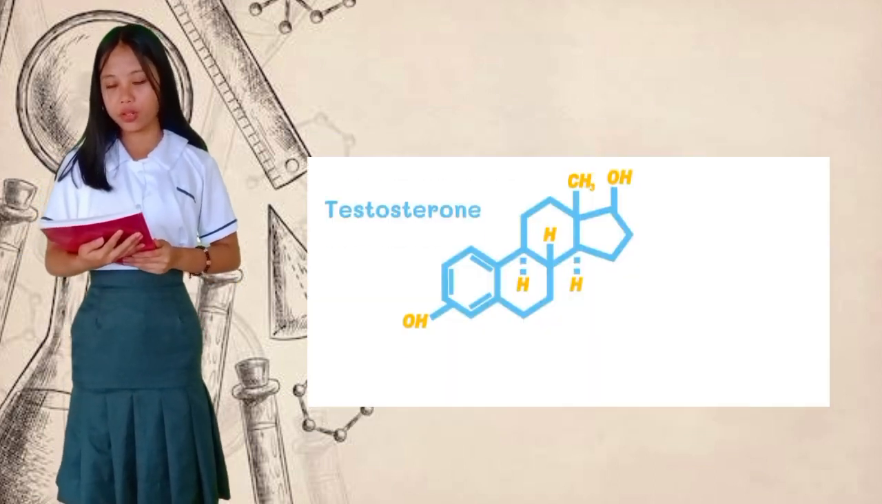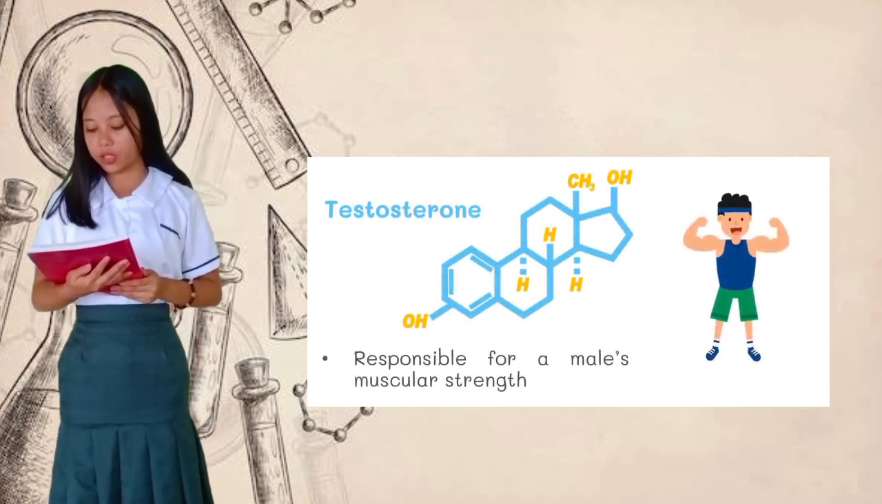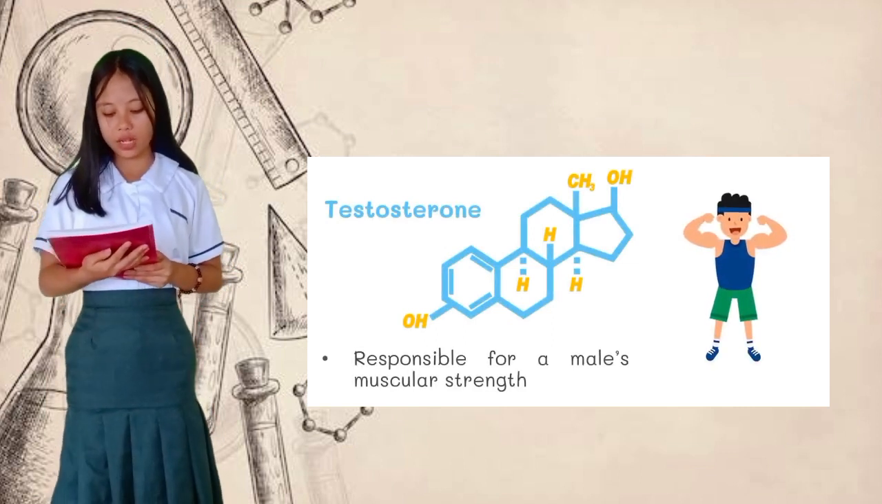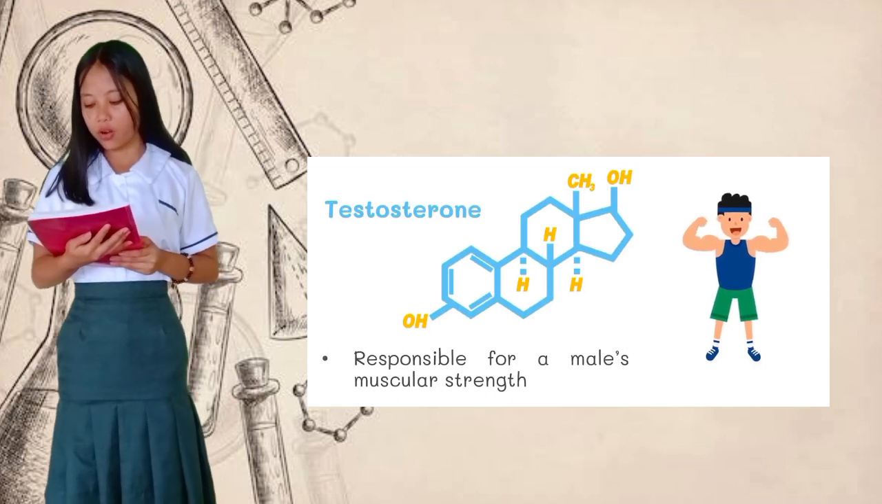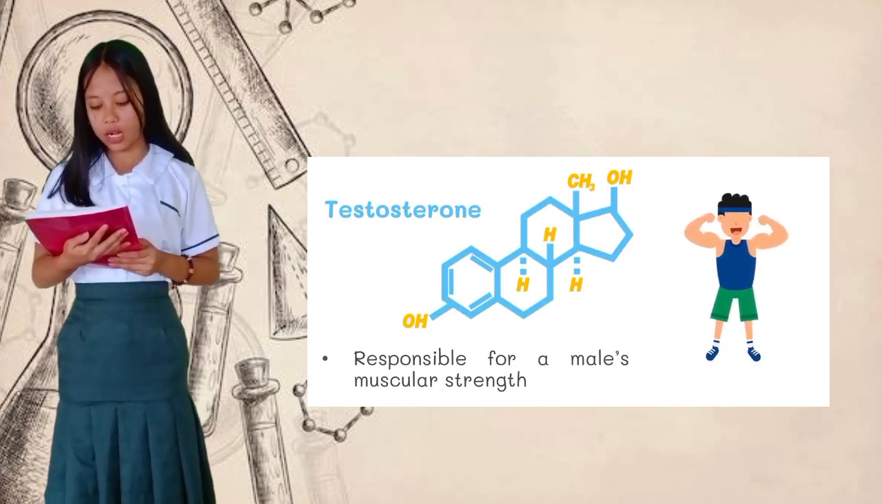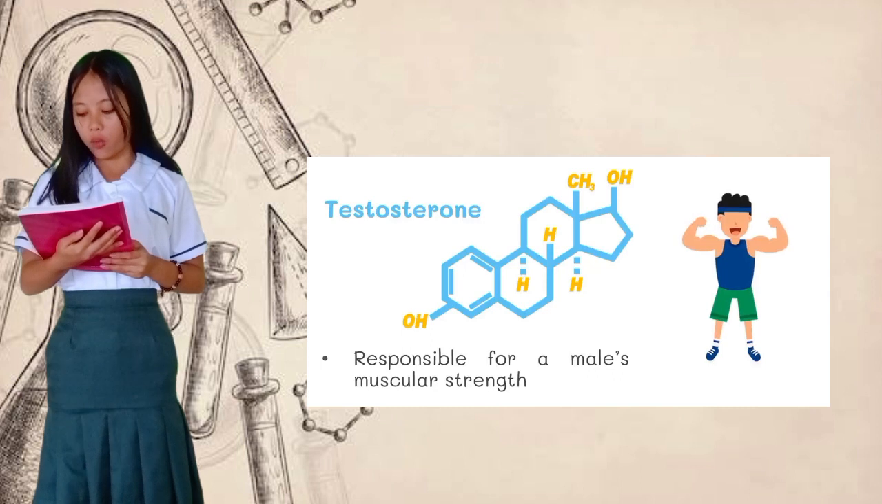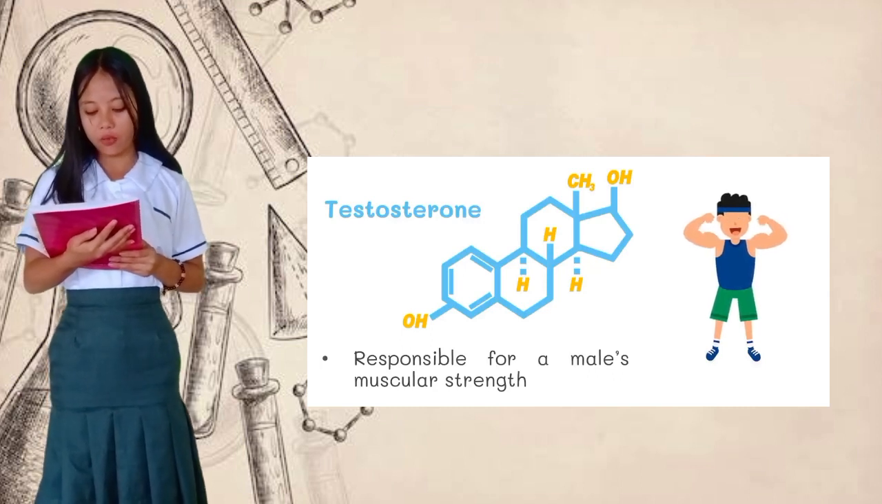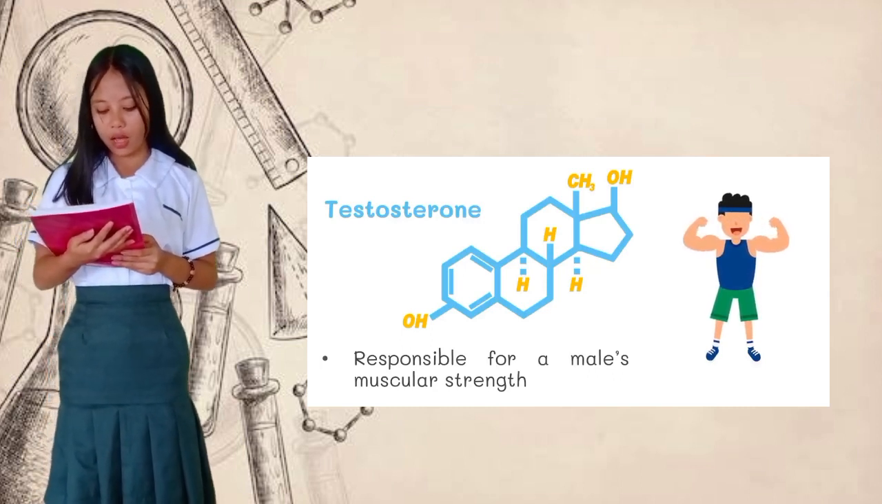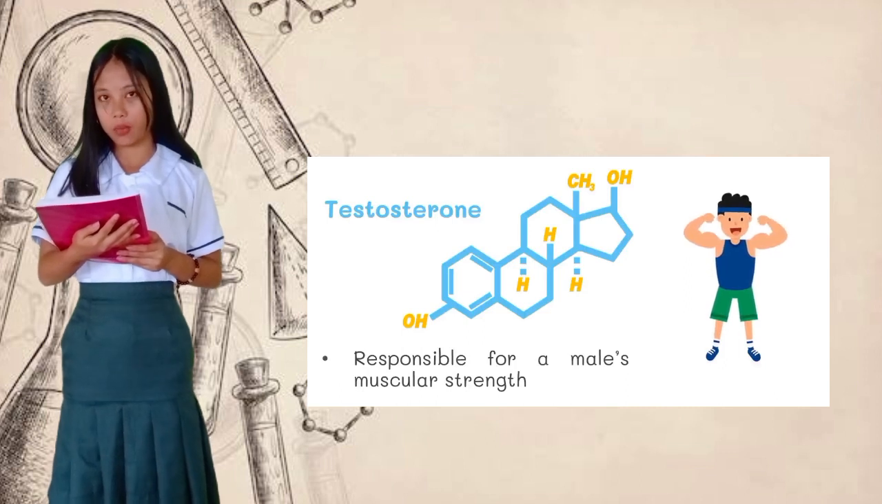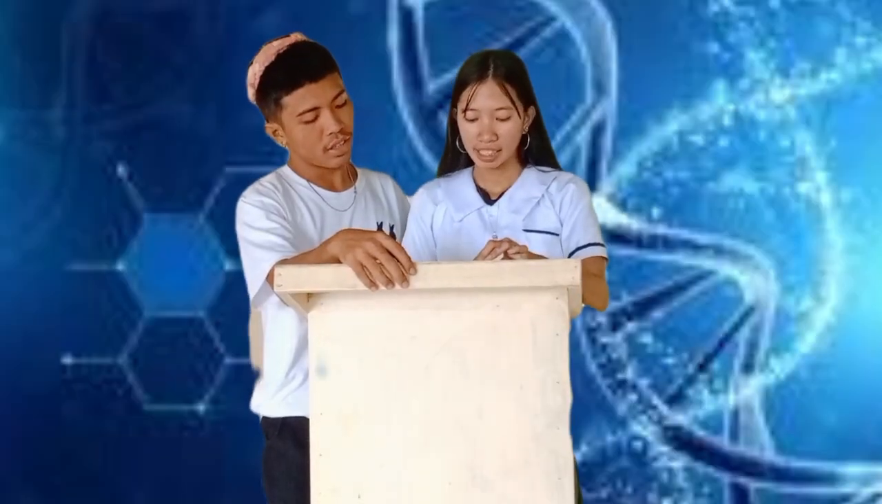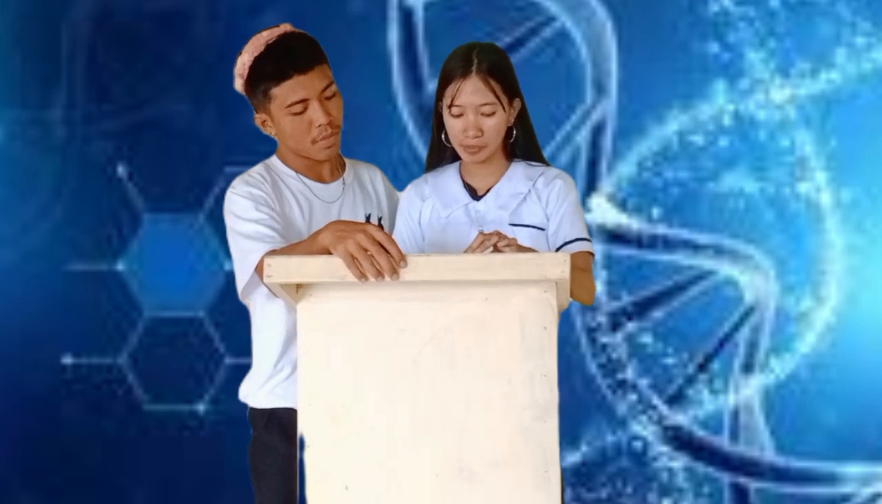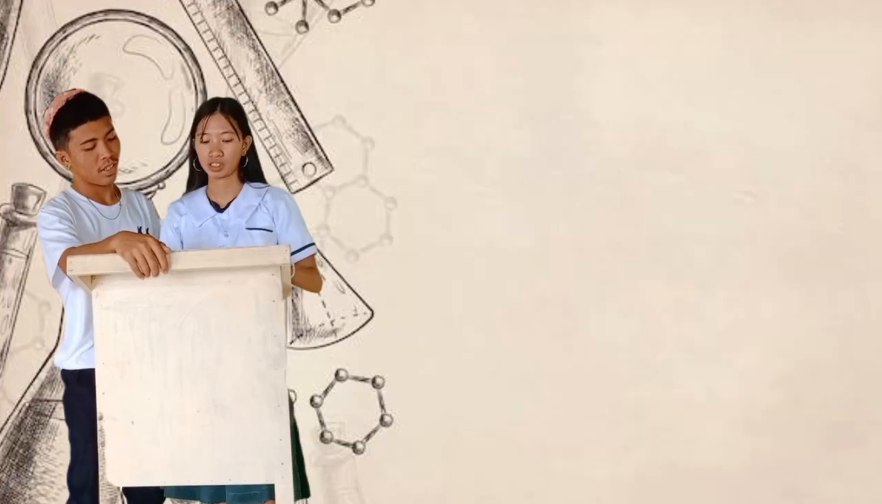Moreover, testosterone is responsible for male muscular strength. This is why some athletes take steroids that contain testosterone or other similar compounds. However, taking steroids has been proven to produce harmful effects and may even result in mental problems. Alright, that's all for the male reproductive system. Let's proceed to the female reproductive system.